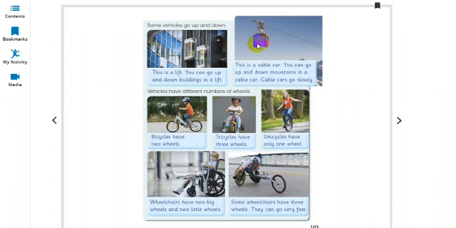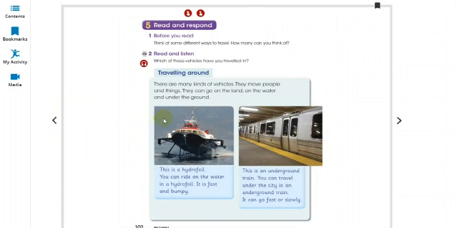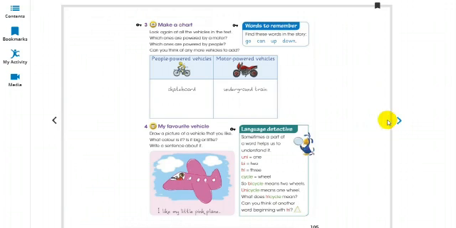Then here is the cable car. The cable car also works through a motor. Then here are the hydrofoil and the underground train, which go by motor and do not require the energy of a human. So yes, we got all of our answers. You can write down the answers given below in the boxes.